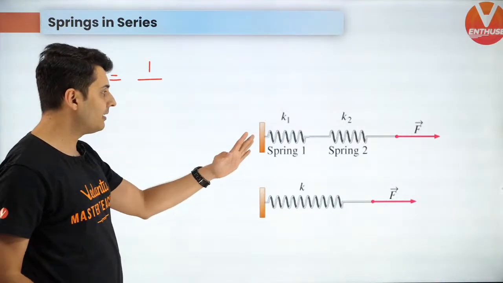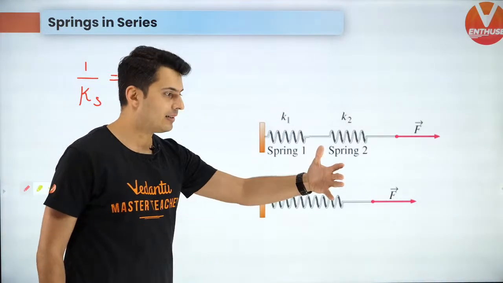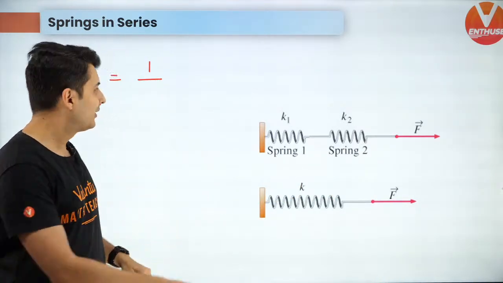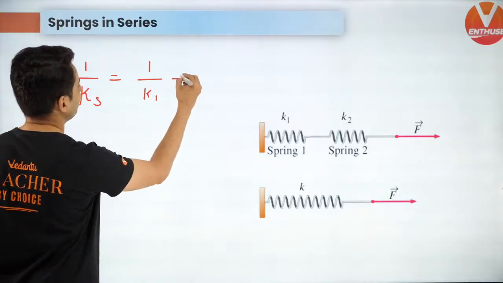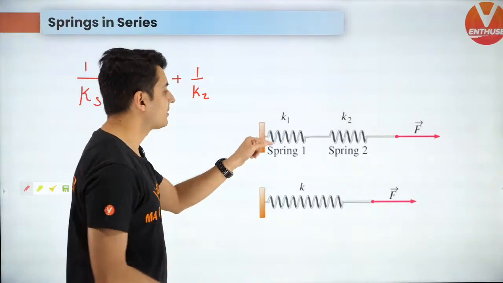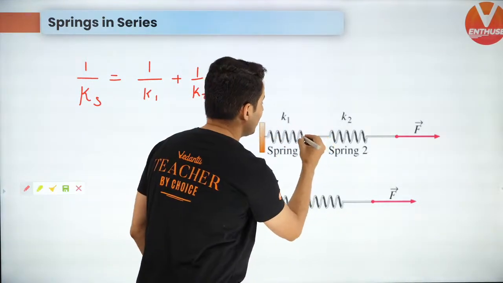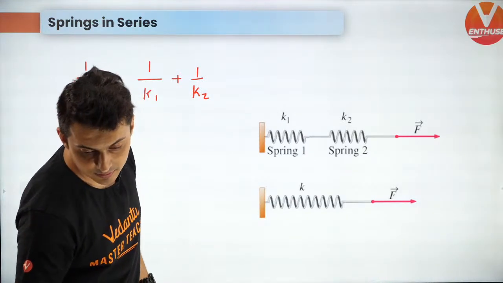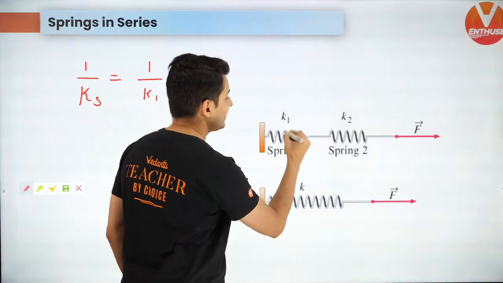When things are in series, what happens for resistors? You add. But when resistors are in parallel, you add the reciprocals. So same thing happens in springs. You will notice each spring has the same force. Understand, it is the same wire.